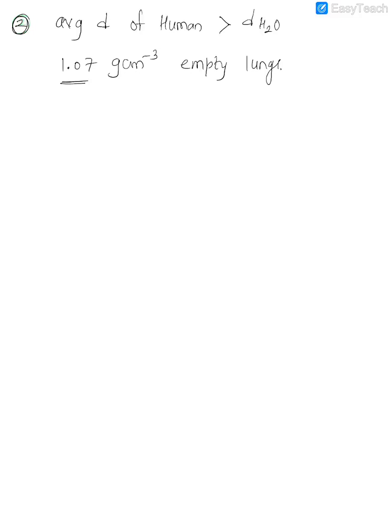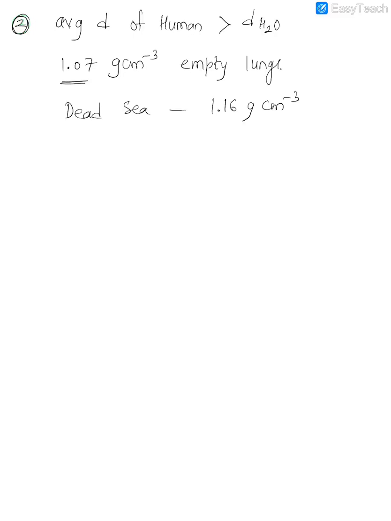You will find it easier to float in sea water because it is denser. Also, have you heard of the Dead Sea? In the Dead Sea, the salt content is very high. The density is around 1.2, or 1.16 gram per centimeter cube, obviously more than the density of the human body, and that's why there we don't need to bother. You will not sink. If you go into the Dead Sea, even if you want to drown, you cannot, because the density of the liquid is more than yours, and hence you will float.